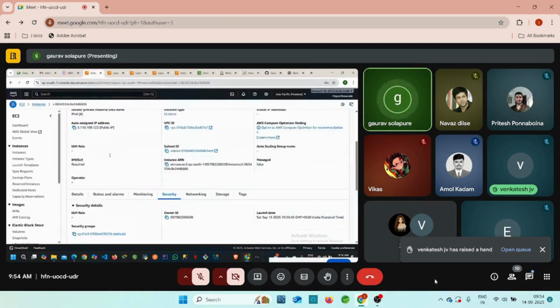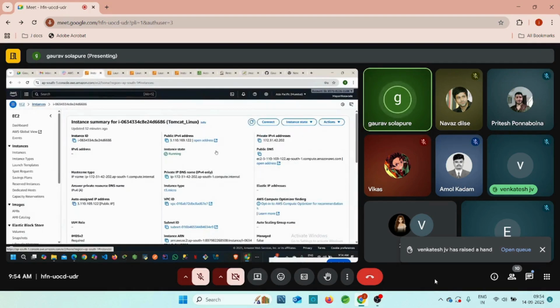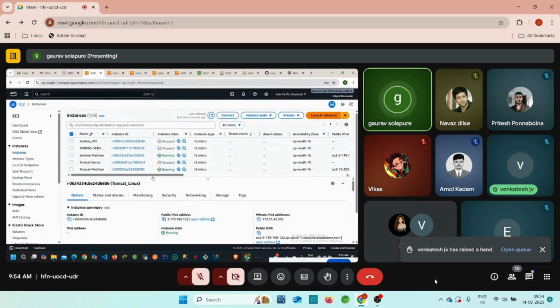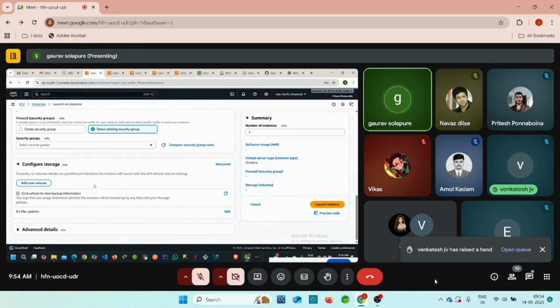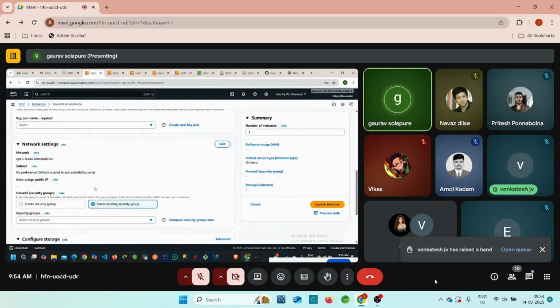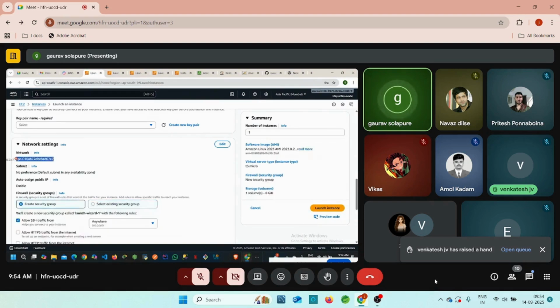Suppose whenever you try to install any new virtual machine, just click on launch instance, right? Here you can see the option below configuration. Yes, here. Network, VPC is available, and this is our public subnet. And public subnet is always supported for any virtual machine, right? So this is our public subnet, guys. If you want a private network, then you can create